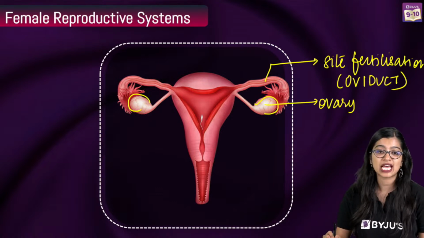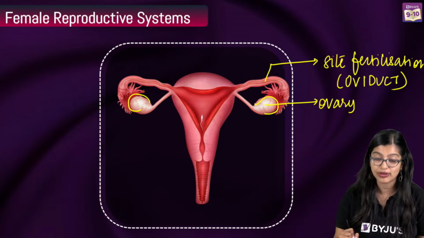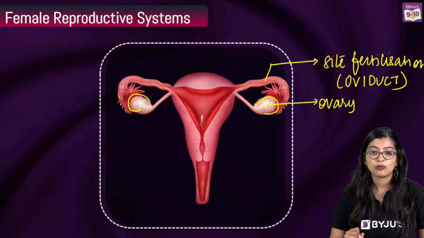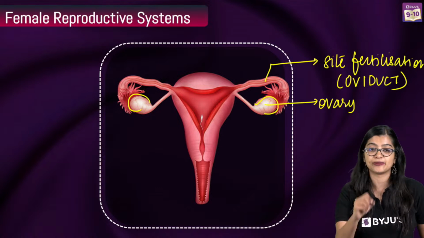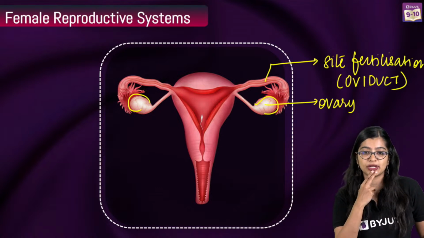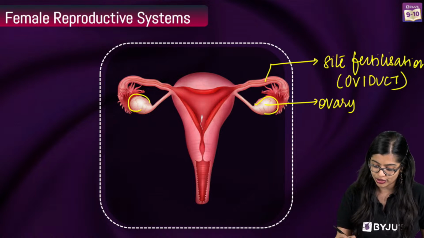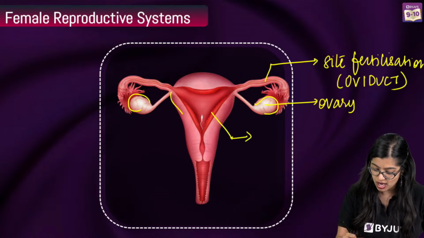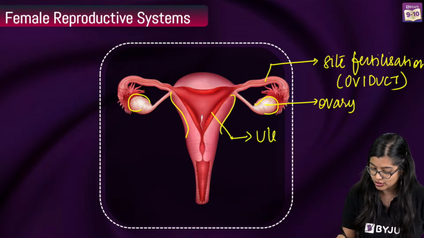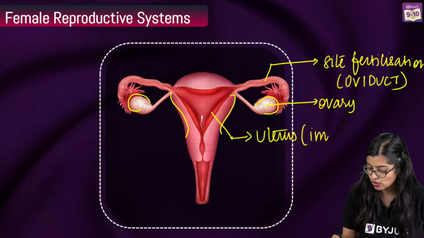Now, next up we have site of implantation. What is site of implantation? Very quickly. Which is site of implantation? I'll tell you how this is formed in just a bit. Uterus. Exactly. So, this pear-shaped organ that you see is the uterus, which is the site of implantation.